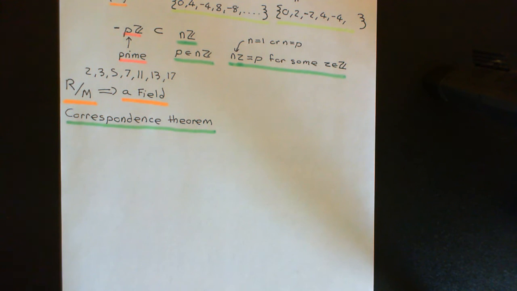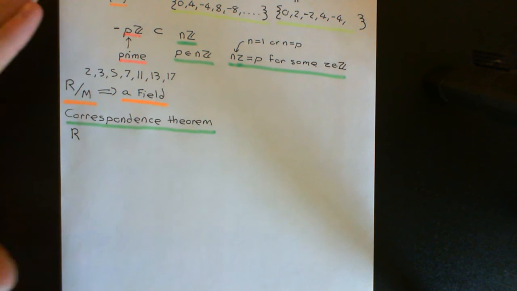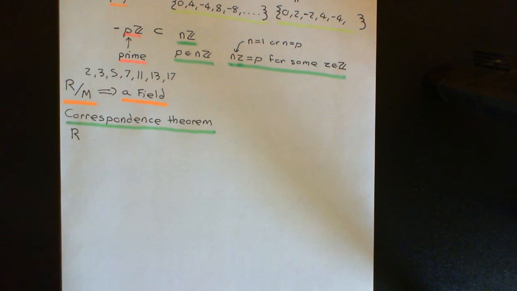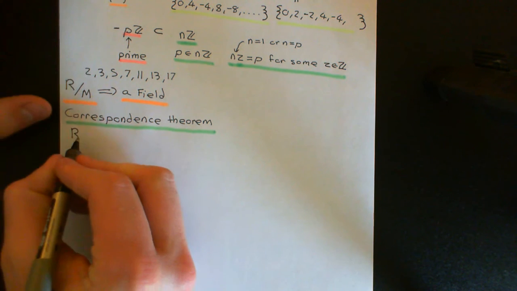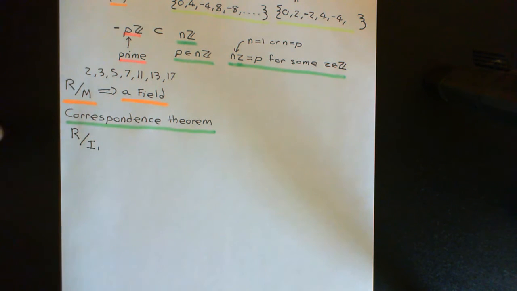Let me elaborate with this. Let's say that we have some ring. Again, we'll be working with a commutative ring always from now on. So let's say we've got some commutative ring, capital R, and then we've got some ideal, capital I, which I'll call capital I1 here. This now isn't necessarily a maximal ideal anymore. And we use this ideal, capital I1, to quotient out the ring, capital R.